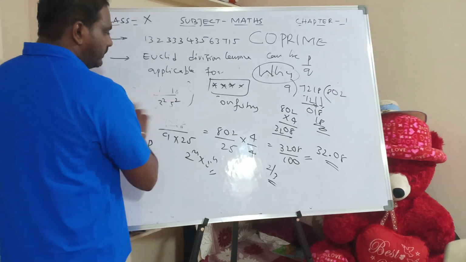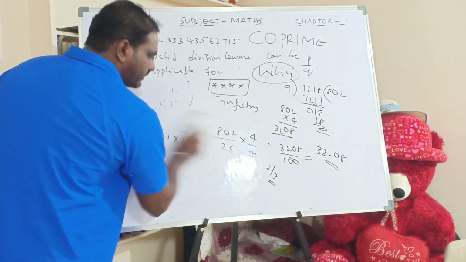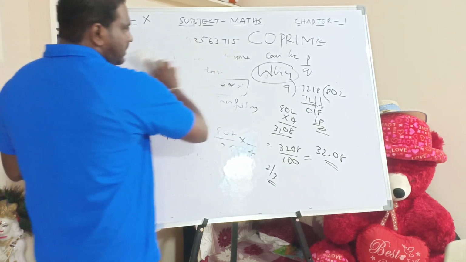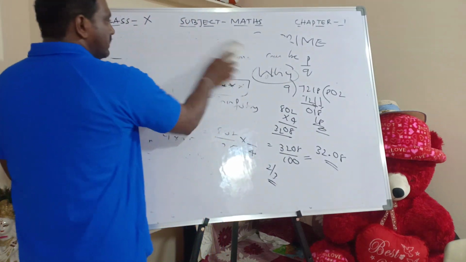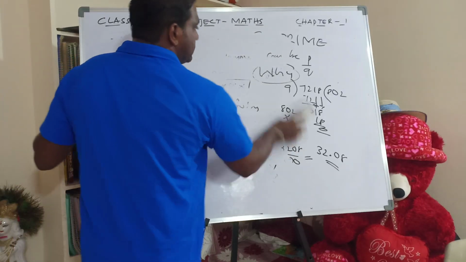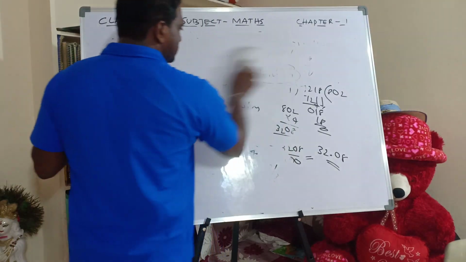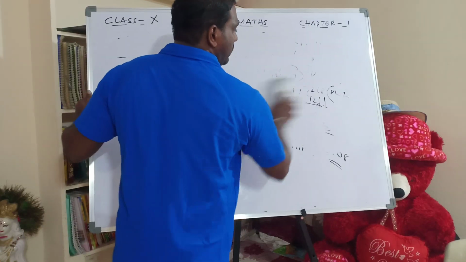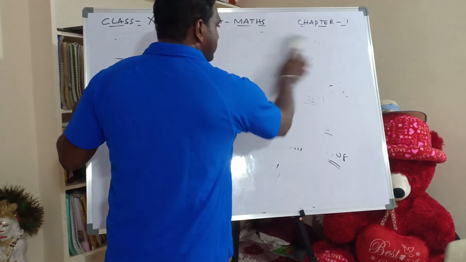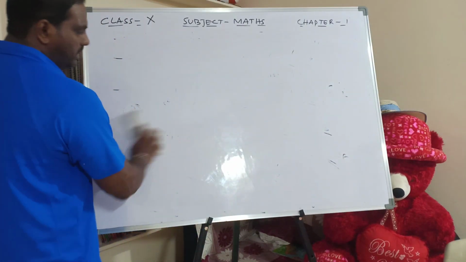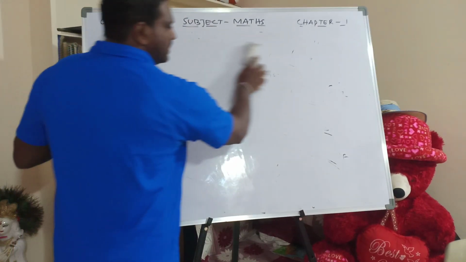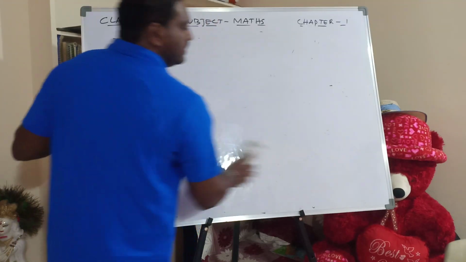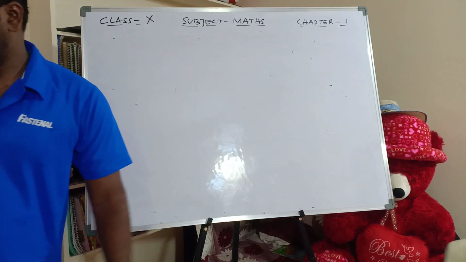Got it? So very important question. From the examination point of view, if this type of question repeats, that means tell whether it is terminating or non-terminating, first you have to check whether P by Q are co-prime or not. Then you have to check the denominator. If the denominator is in that form, then definitely it is a terminating decimal. If the denominator is not in that form, it is a non-terminating decimal. Okay.